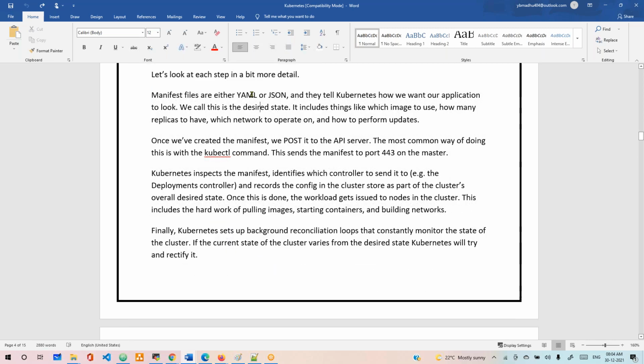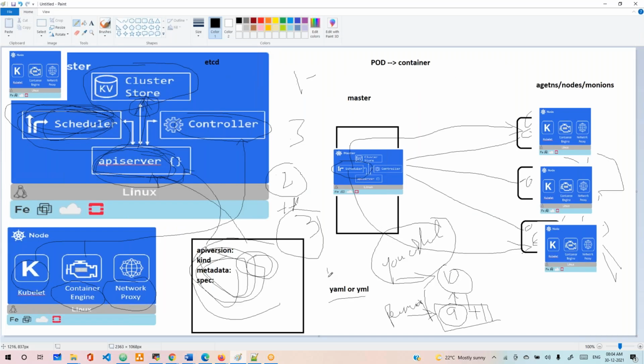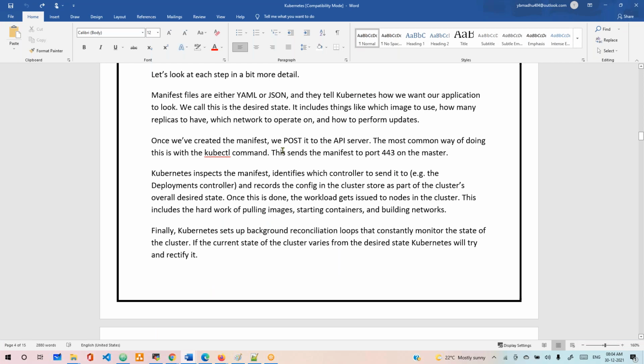Now, the manifest file we can write either in a YAML file or a JSON file. This file can be written in two formats, YAML or JSON. But in real-time scenarios, maximum 90% we never write JSON, we mostly write YAML files. They tell Kubernetes how we want our application to look. We call that the desired state, that is, how many you want. It includes things like which image to use, how many replicas we want. Replicas means how many you want to run, like 2 or 3 or 4 or 5, that count. And which network to operate on, how to perform updates, everything.